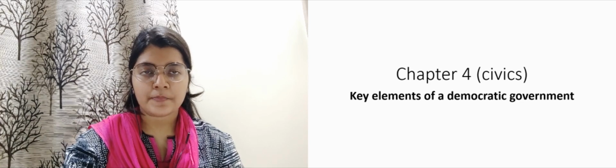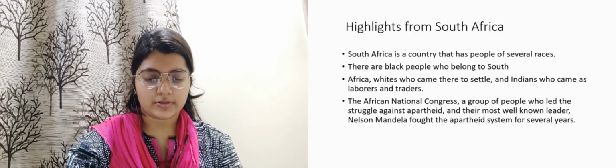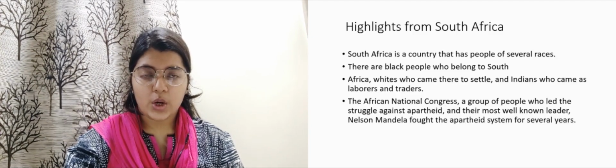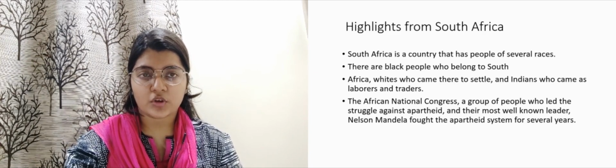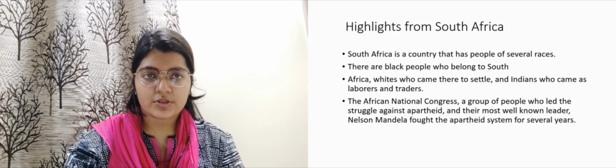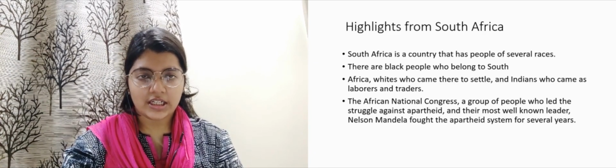Today we are going to start with chapter 4 in civics, that is, key elements of a democratic government. In this chapter, we have some important facts or highlights from a place all of you must be knowing, South Africa. So what is it that we will study now?